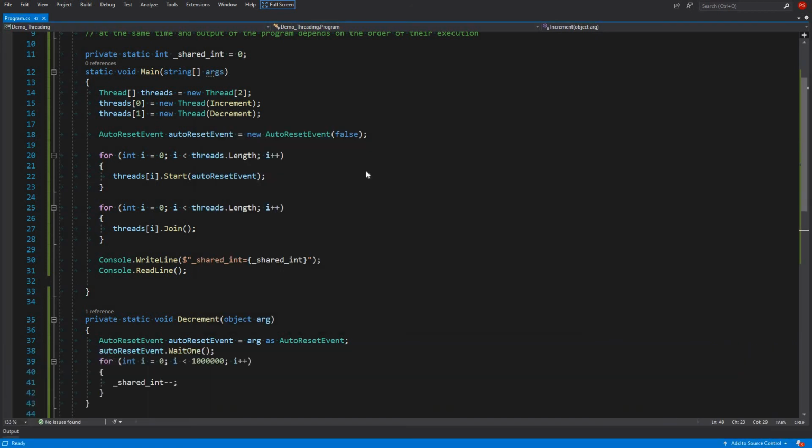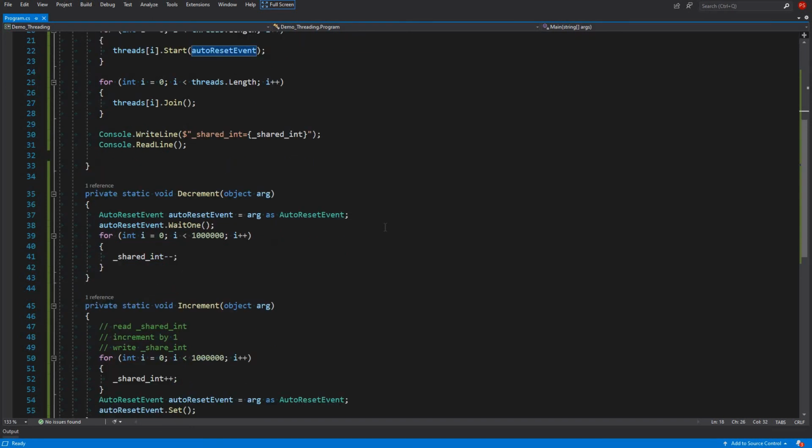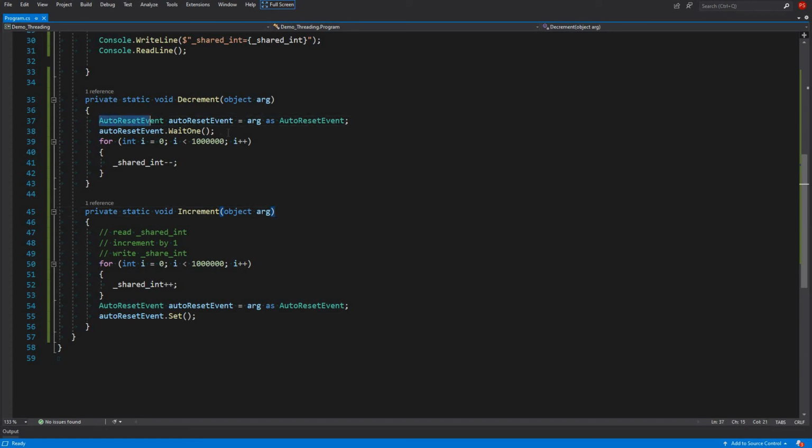So what we have actually done is synchronize these threads with an auto reset event. Remember, we are not controlling the order. It is possible that decrement runs first or increment runs first, but whatever the order is, it will always work, because we have this reset event.